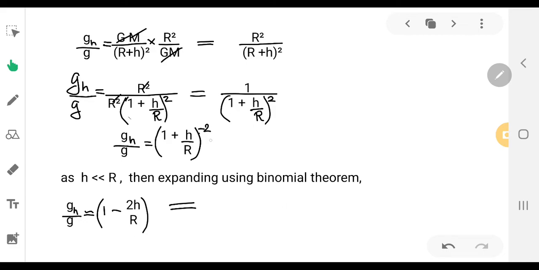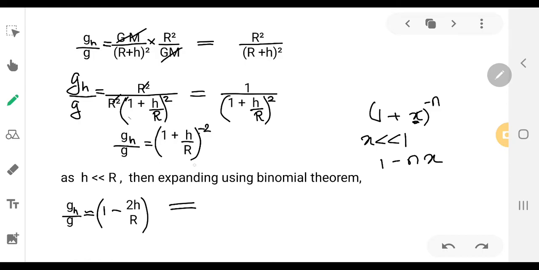So when you expand it using binomial theorem, if it is like 1 plus x raised to minus n, and x is very much less than 1, then we can write it as 1 minus nx. Here x is nothing but our h by r.